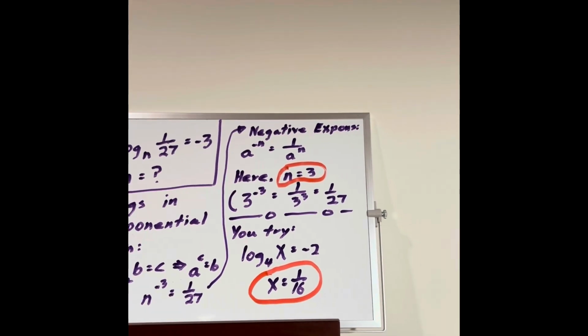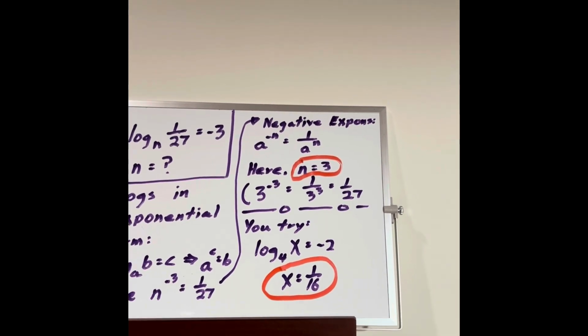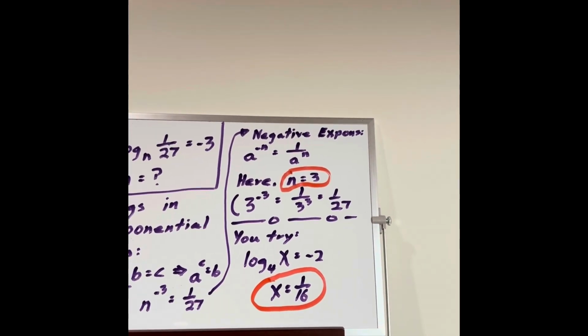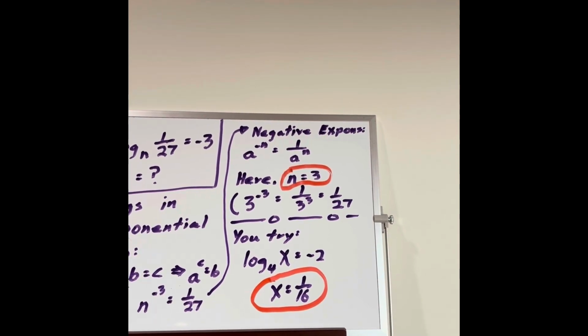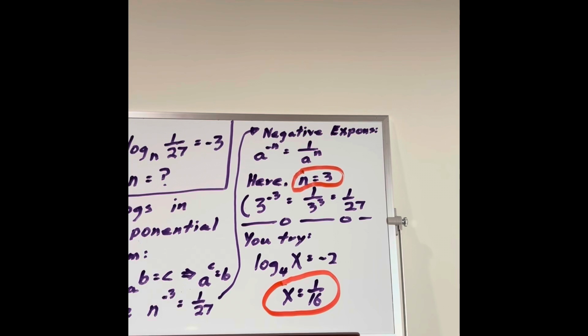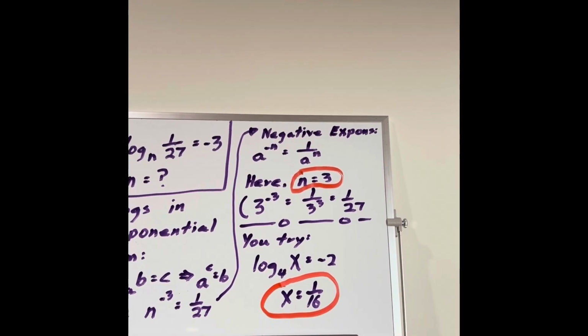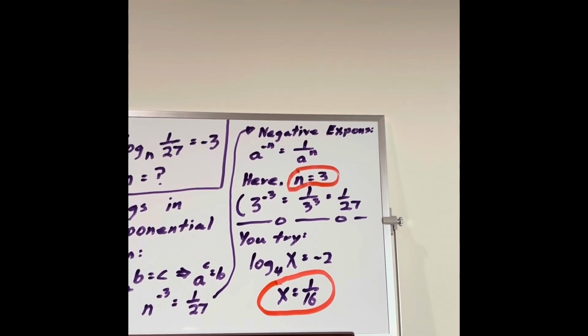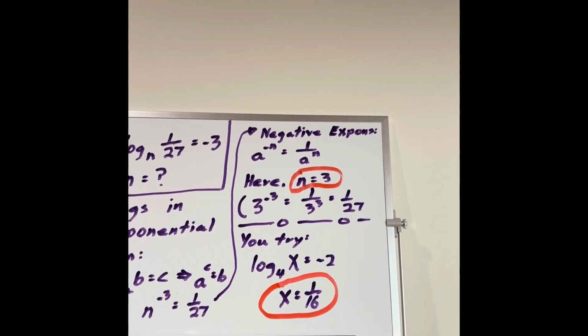Now let's take a look at negative exponents, okay? A to the -n equals 1 over A to the n. Here, n equals 3, because 3 to the -3 equals 1 over 3 cubed, which is 1/27.